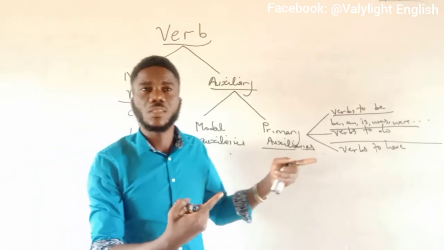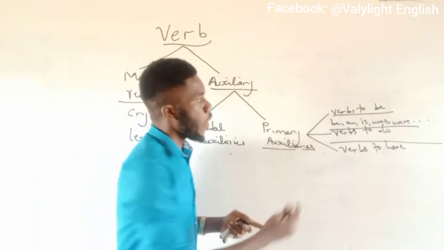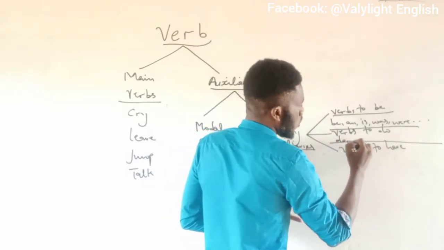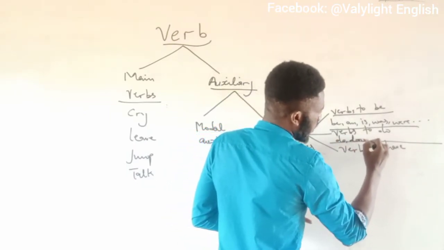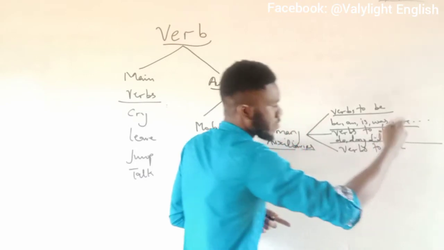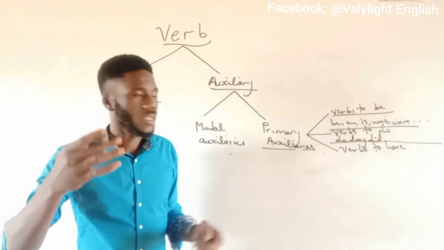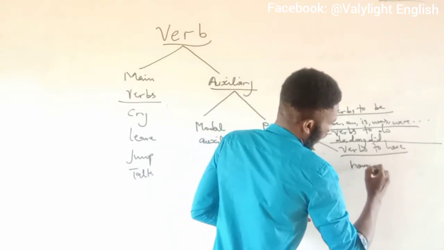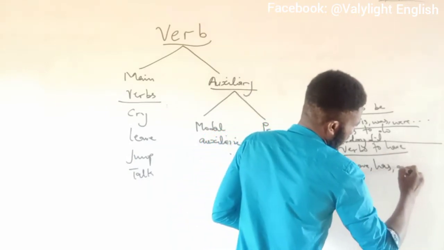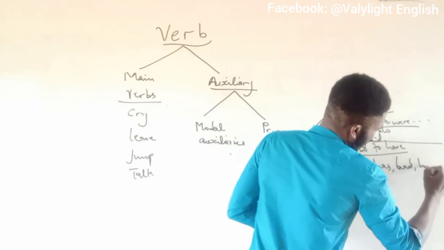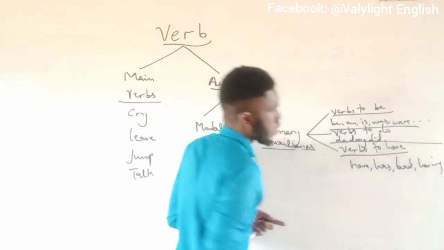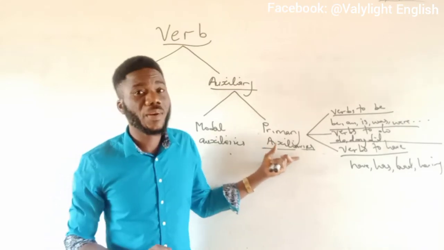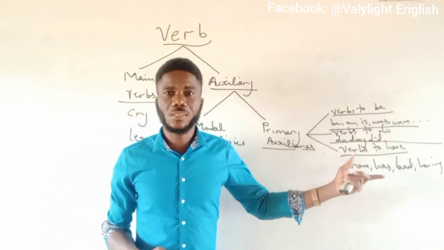There should be eight in number here. Now, under these verbs to do, this is where you have such words as do, doing, did, and the rest. And under the verbs to have, this is where you have have, has, had, having. These are under primary auxiliaries.